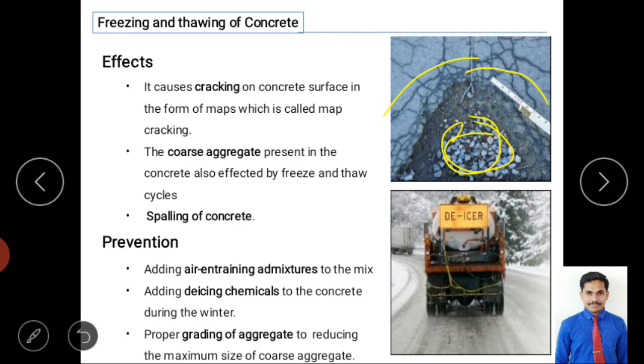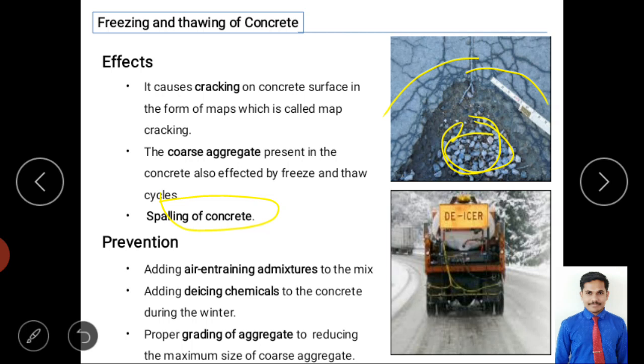Next is spalling of concrete. Spalling of concrete is one of the durability reducers, which is flaking. Flaking means removing or collapsing of some part of the concrete. Collapsing of some part of concrete is called spalling or flaking. For example, when you plaster a wall, that plastering collapses in patches.